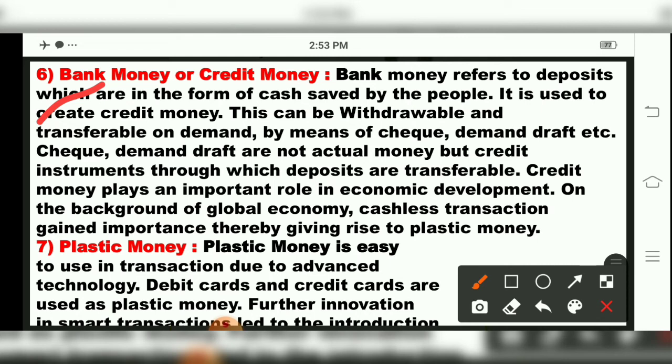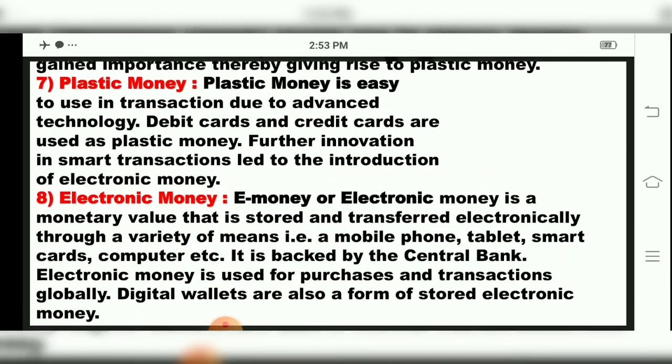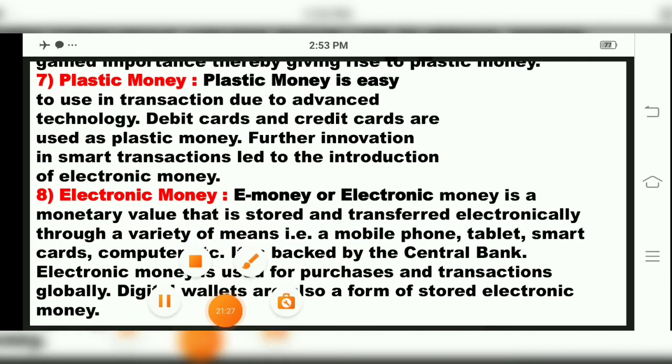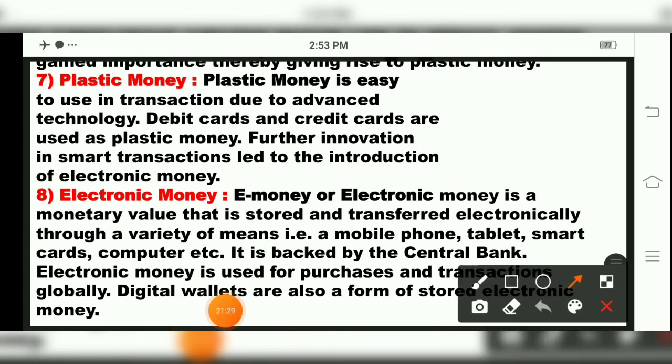In the background of the global economy, due to cashless transactions, children, plastic money came into existence. So what is plastic money? We all know plastic money means use of debit cards and credit cards. We can carry credit cards and debit cards in a pocket or wallet very easily. No stress of losing the money. With that help, you can remove any amount you require from an ATM.